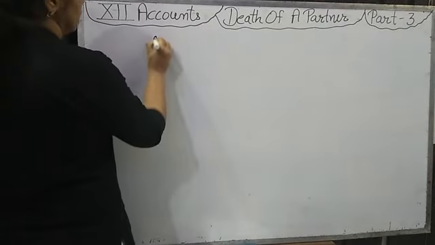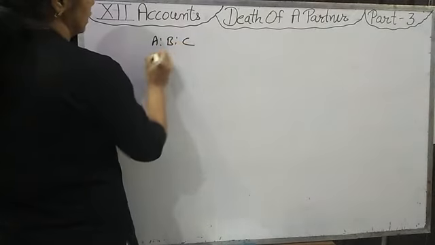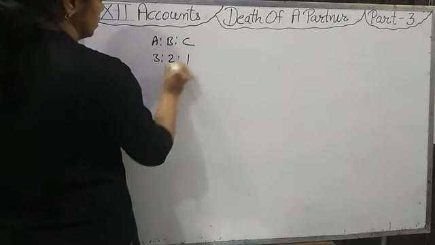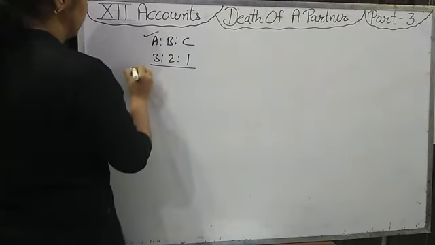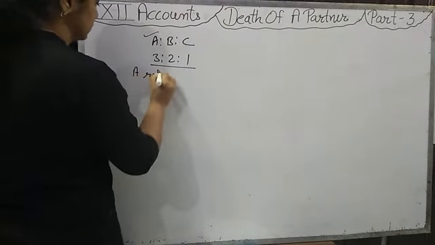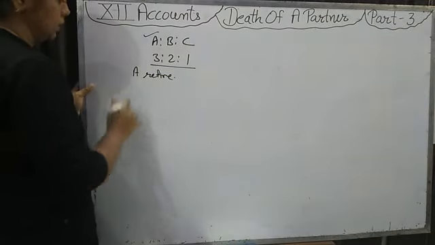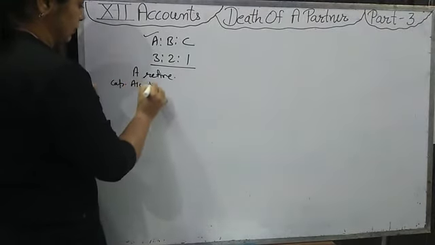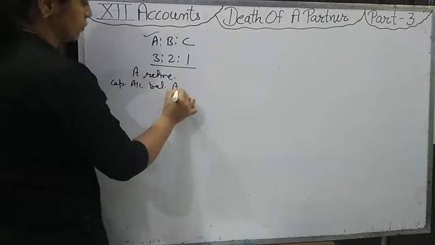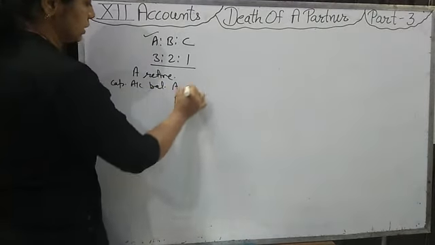For example, if A, B, C are three partners, their ratio is 3:2:1, and A retires, and the capital account balances of A, B, C after all adjustments are given to you.